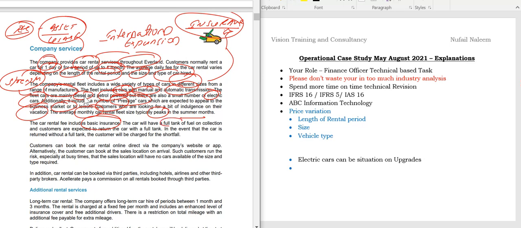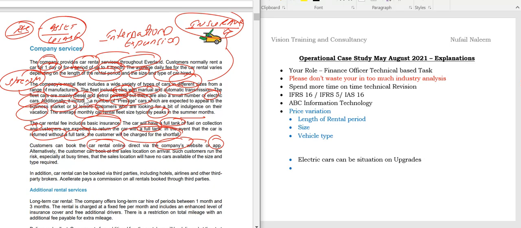The car will have a full tank of fuel on collection and is expected to be returned with a full tank. Okay, that's good. In the event the car is returned without a full tank, the customer will be charged for the shortfall. So students, that business model is very clear. And here we are not giving a driver. Sometimes you are giving the car to be driven by the passenger as well. The customer can book the car rental online, directly through the company website or an app. So already they have the website and the app as well.